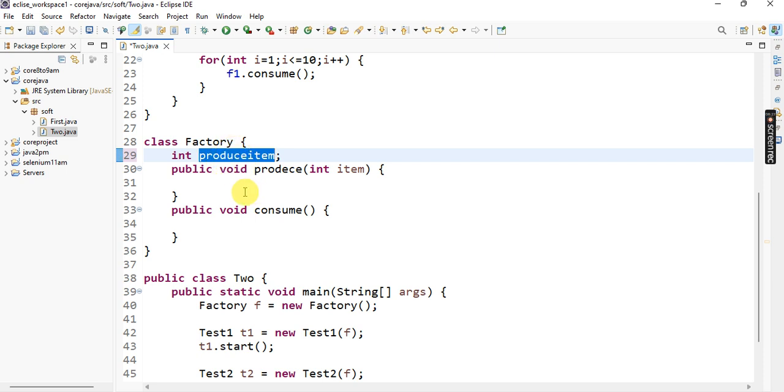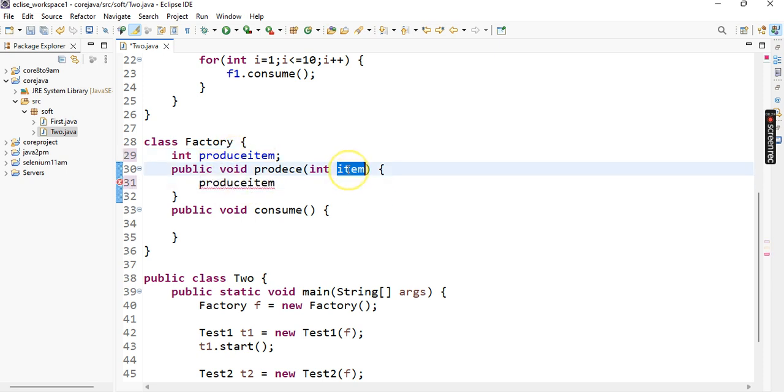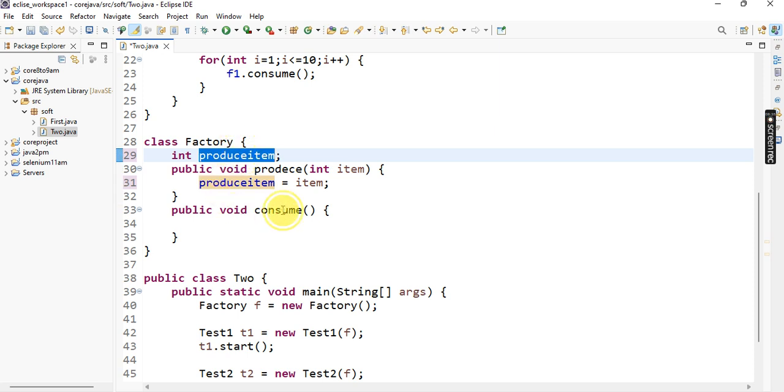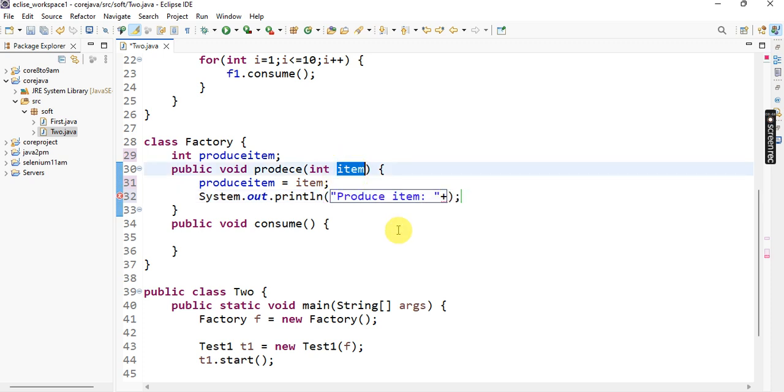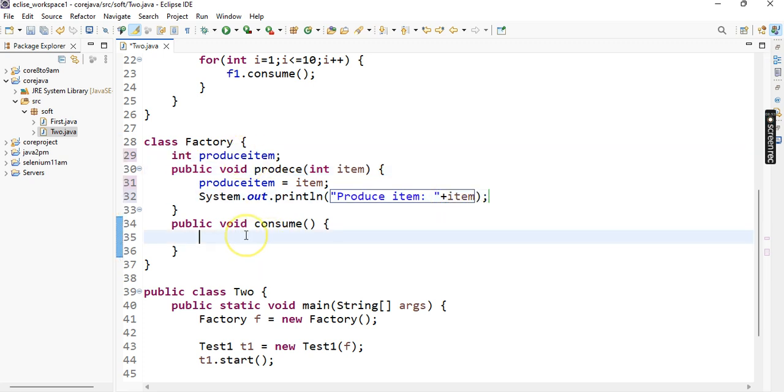The produce item value is stored through this reference item. Now it is possible to consume that value. After that I define System.out.println, produce item is this item, then consume item, this is the consumed item.